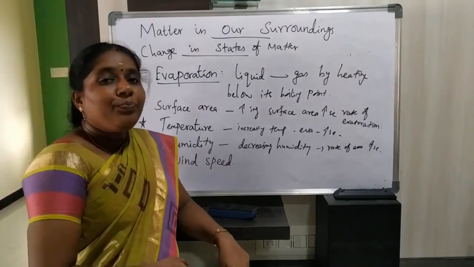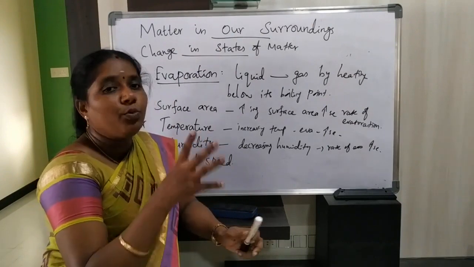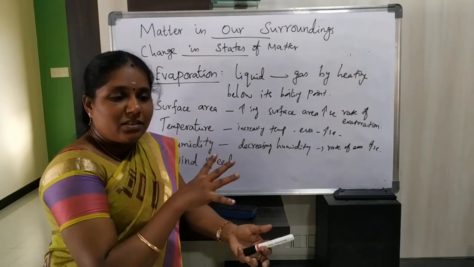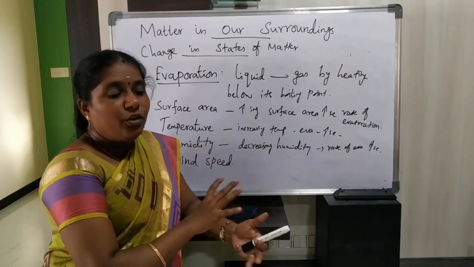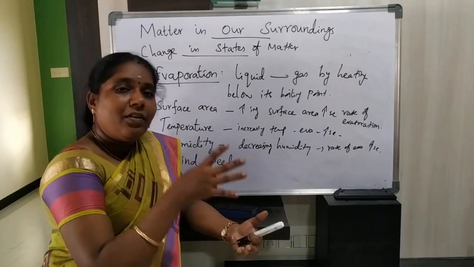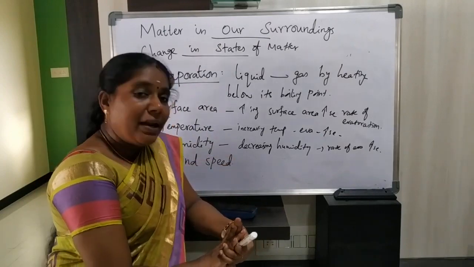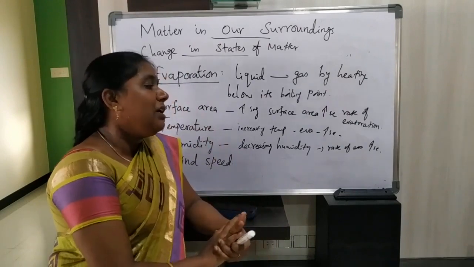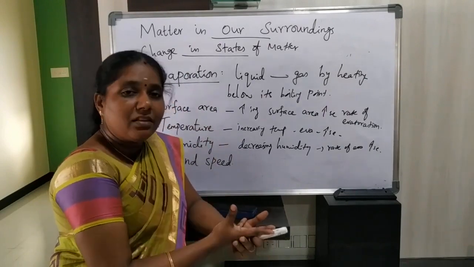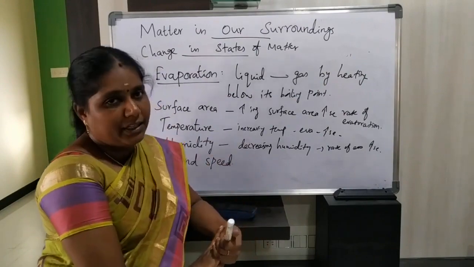You know very well, if the amount of water in our atmosphere is more, then dresses also will not dry. During the winter season, due to the cold weather, our dresses take time to get dry, isn't it? So decreasing humidity increases the rate of evaporation. Increasing humidity decreases the rate of evaporation.